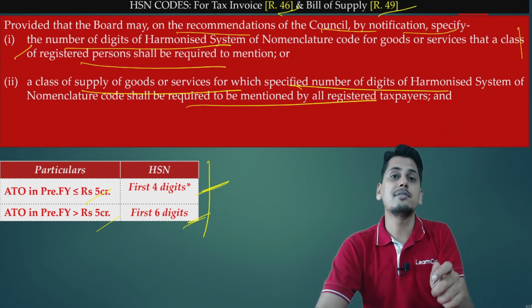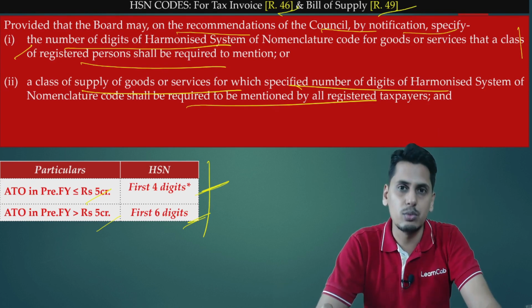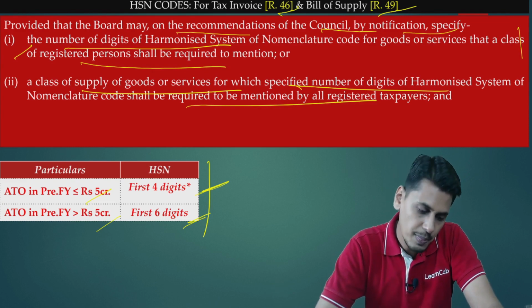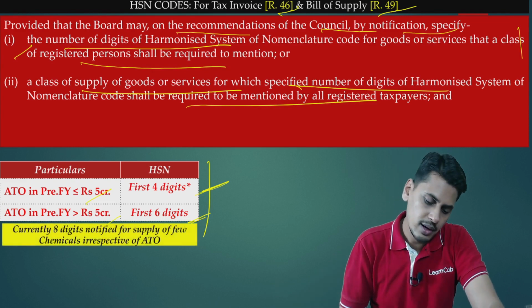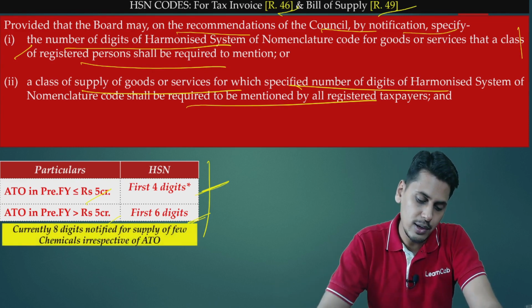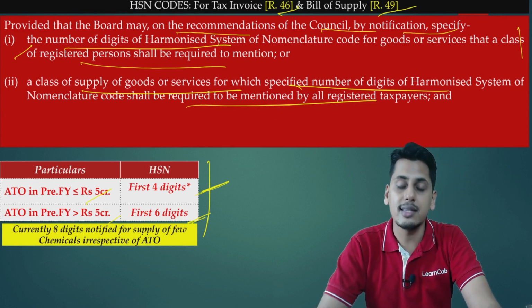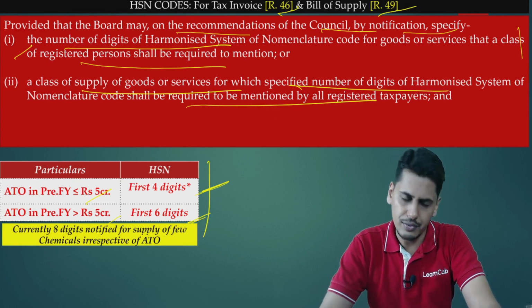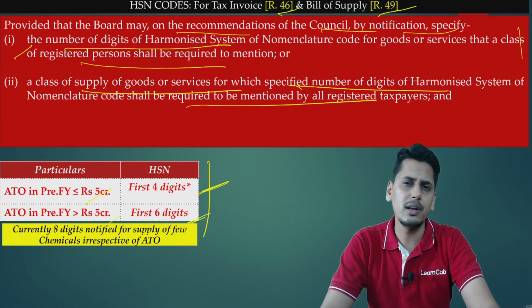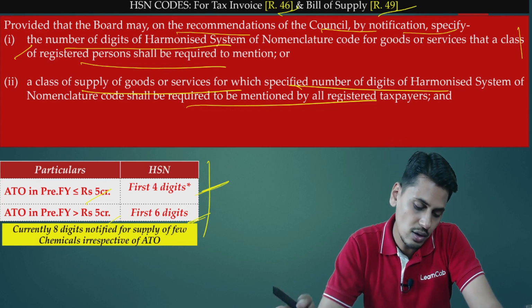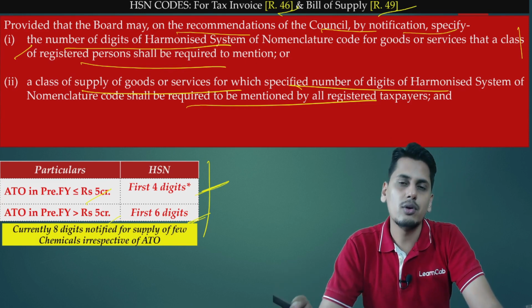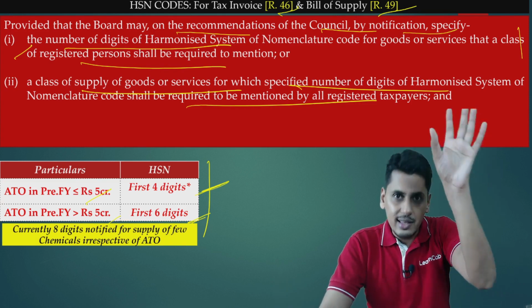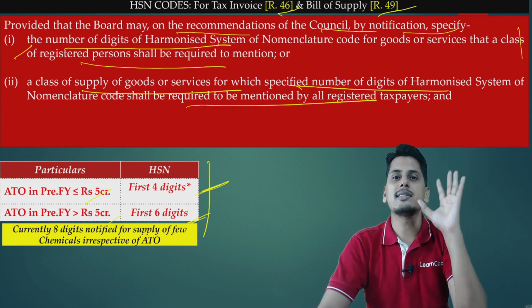Against these goods and services, how many digits of HSN code need to be mentioned by all registered persons? So friends, under this the board has notified: currently 8 digits have been notified for supply of a few chemicals, irrespective of ATO. There are a few chemicals which have been notified. You need not remember the chemical numbers, names and all. For these chemicals, the board has stated that an 8-digit HSN code needs to be mentioned.